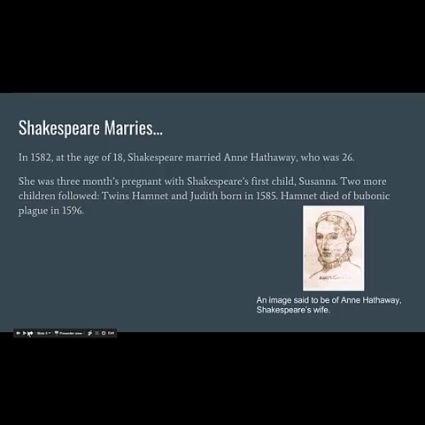But we do know, because there are records, that in 1582, at the age of 18, he married a local girl by the name of Anne Hathaway. And you can see there's a sketch of what she may have looked like then. She was 26. This is not totally shocking, except she's substantially older, almost considered middle-aged. But she was 3 months pregnant with their first child, Susanna. They had twins a few years later, Hamnet and Judith. Unfortunately, Hamnet died of plague in 1596.